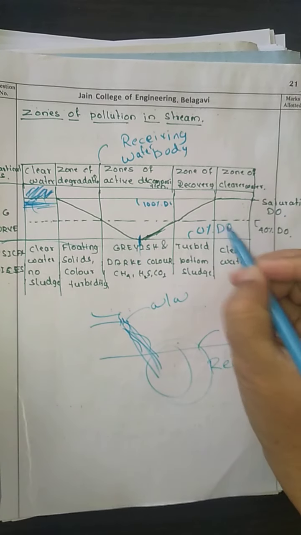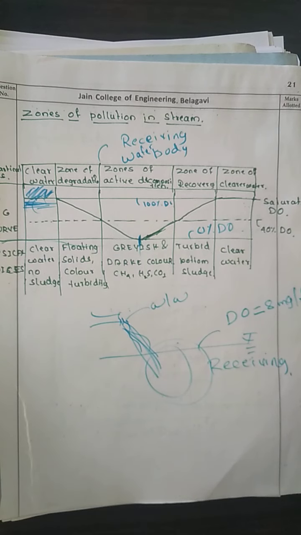After this, in the anaerobic decomposition, some gases such as CH4, H2S, and CO2 are going to be generated.